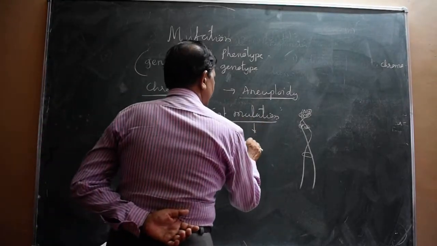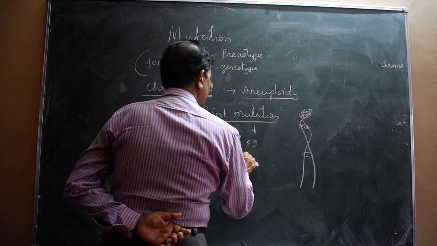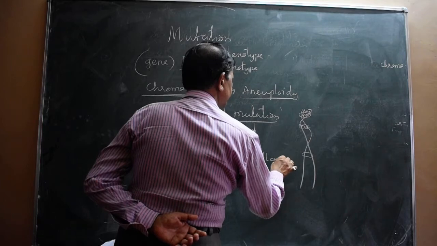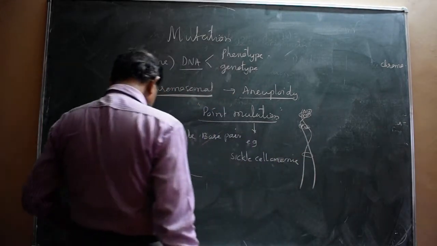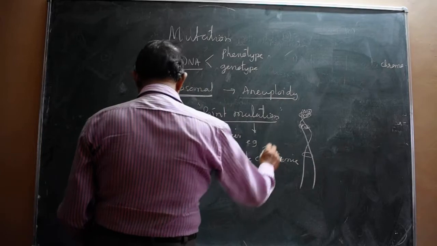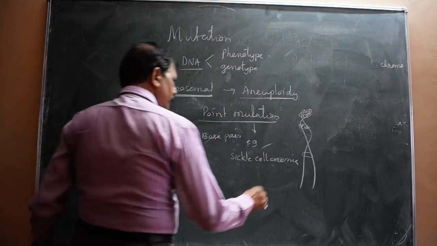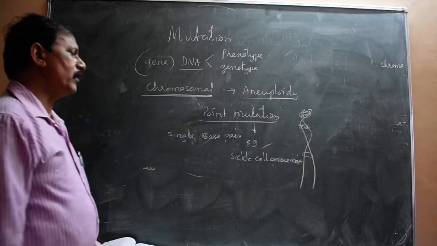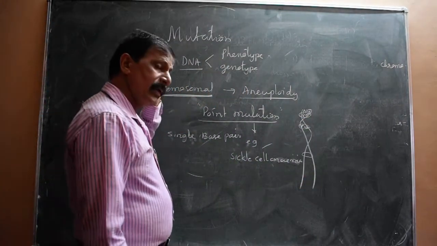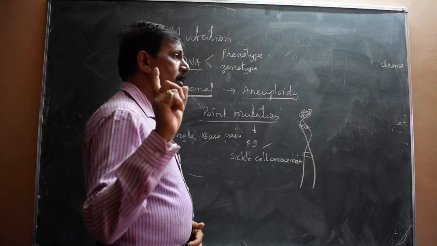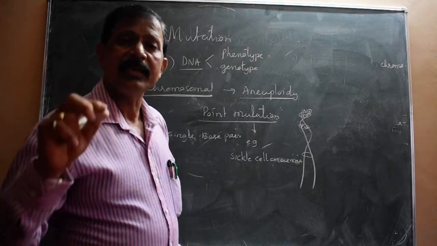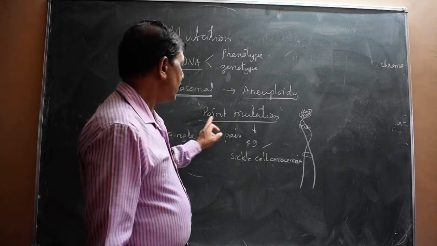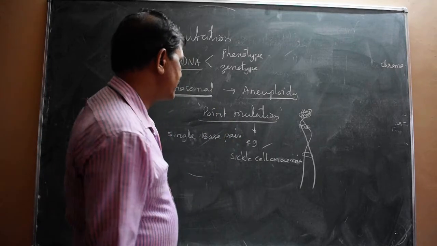And for this, the best example is sickle cell anemia. Sickle cell anemia is the best example for this. And about this, you are going to study again in the next chapter, on disorders. But remember, given the example, what is a point mutation? Point mutation means a single base pair alteration in the DNA. And the best example is sickle cell anemia.